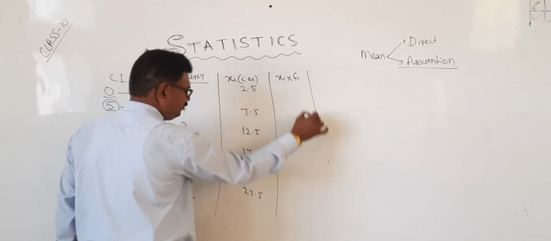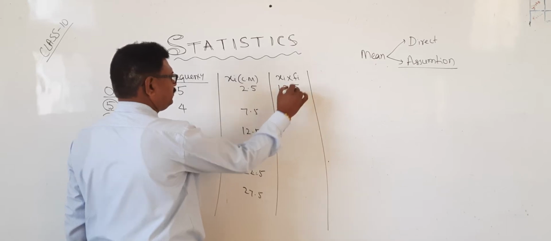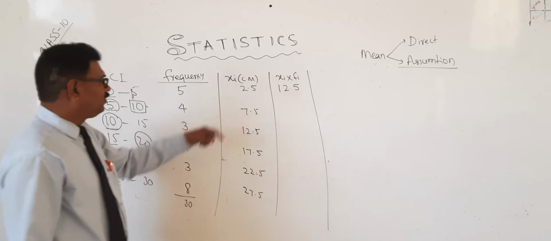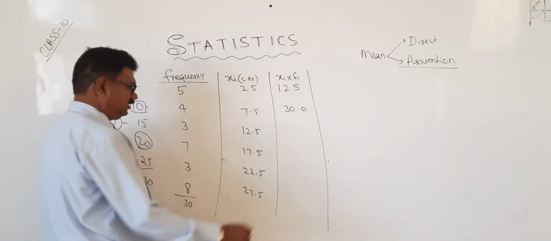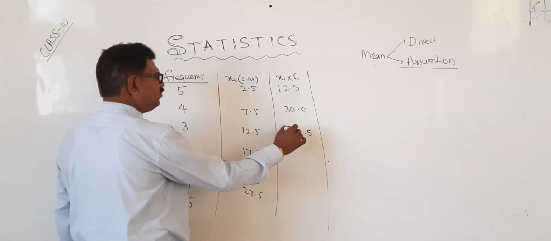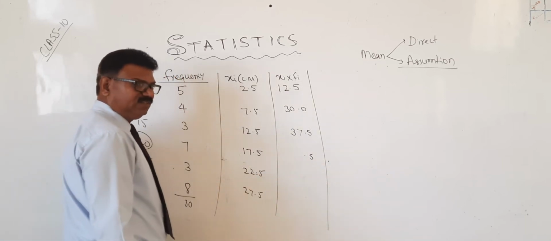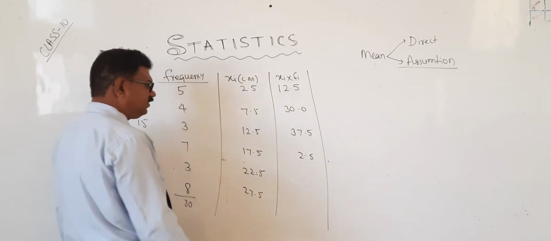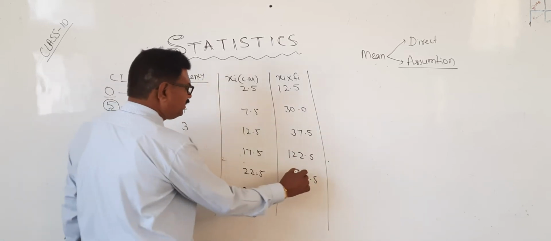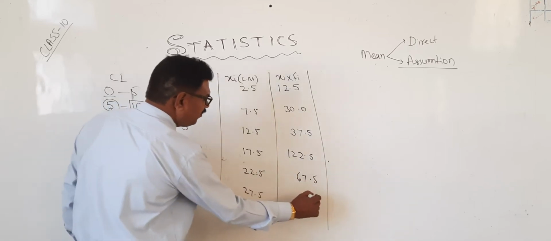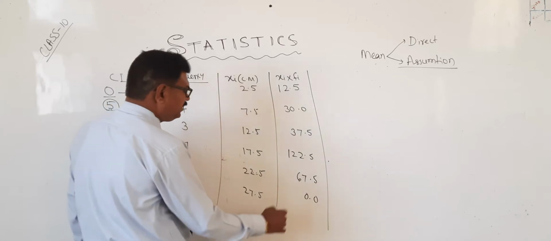Next is xi into fi, just multiply. 2.5 into 5 is 12.5. 7.5 into 4 is 30. 12.5 into 3 is 37.5. 17.5 into 7 is 122.5. 22.5 into 3 is 67.5. 27.5 into 8 is 220.